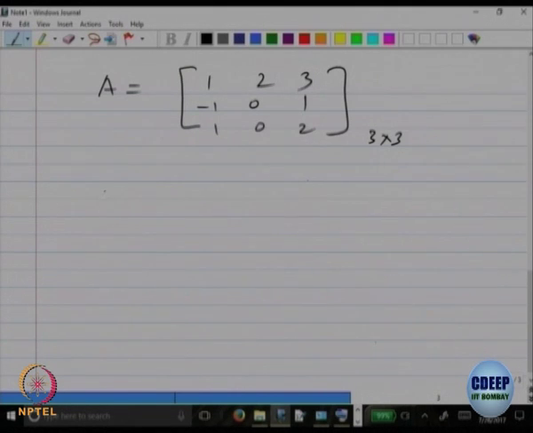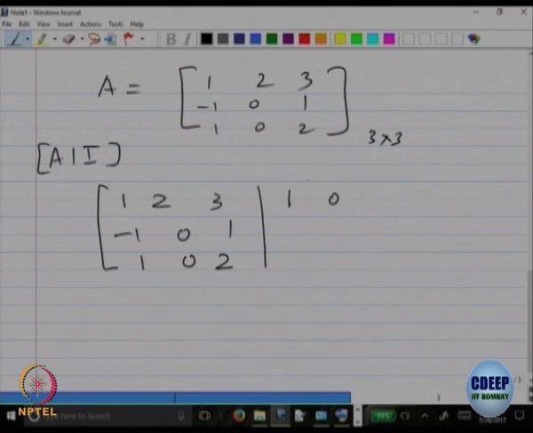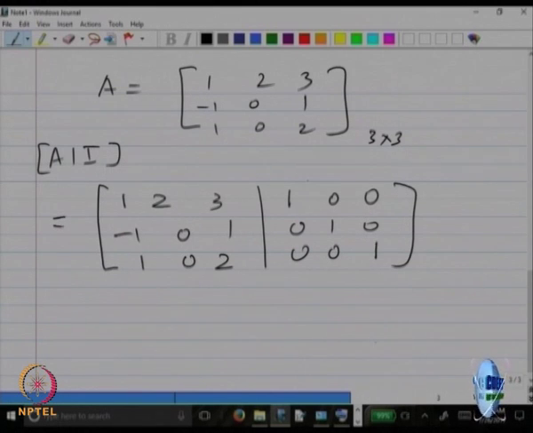Because I would like to do the same operations on the identity also, we write a new matrix which is A along with the identity. So we write 1 2 3, minus 1 0 1, 1 0 2, and the identity matrix of the same order: 1 0 0, 0 1 0, 0 0 1, right. So that is this matrix.